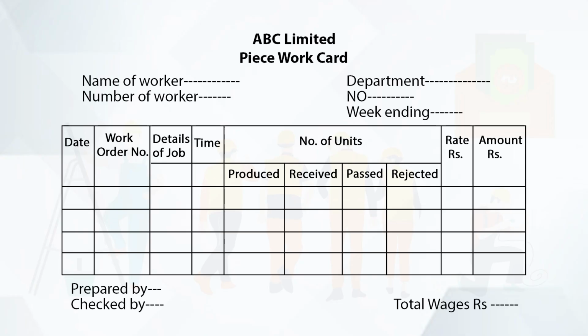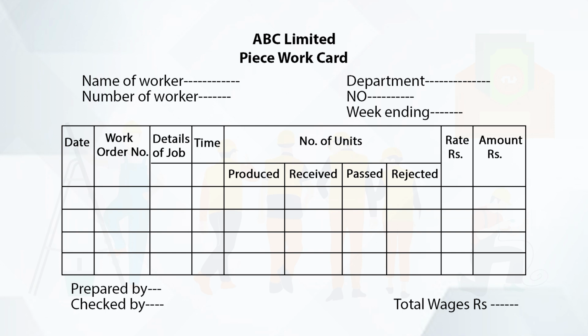Piece work card of ABC Limited is given here, wherein we will record name of worker, number of worker, department and week ending. This card will record the worker order number, details of job, date on which that work has been done, time taken for the job and number of units produced, received, passed and rejected.